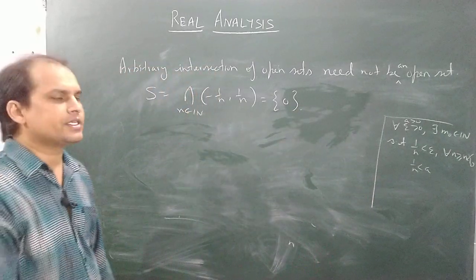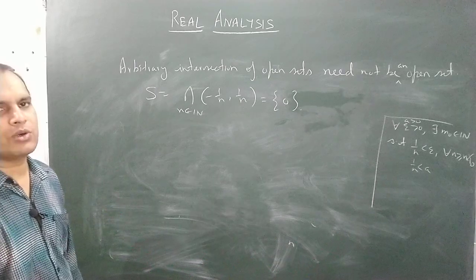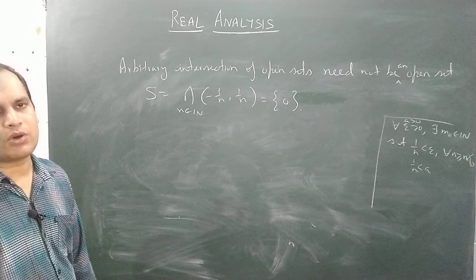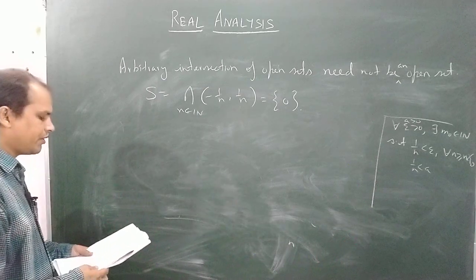My claim is that the intersection of all these open intervals will be exactly the singleton 0, and there is no real number greater than 0 or less than 0 common to each of these open intervals minus 1 by n to 1 by n.